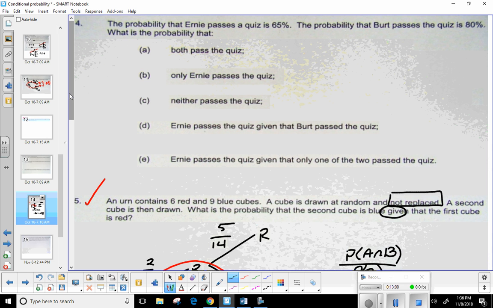It's like we were talking earlier today about rolling the die and flipping the coin. One isn't going to affect the outcome of the other. So how many total outcomes would there be if we're talking about Bert and Ernie either passing or failing this quiz? Yes, there are 4 possible outcomes. So whether Bert passes or fails, Ernie is going to pass or fail on his own, right?